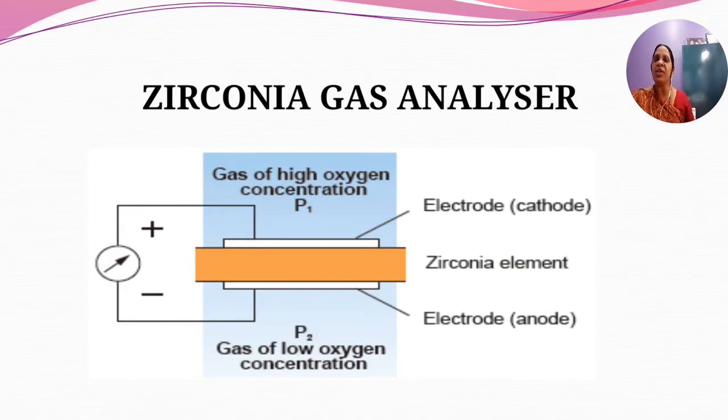This is the diagram of a zirconia gas analyzer. It consists of a zirconia element centrally placed, and you have two electrodes, the anode and the cathode. They are made of porous platinum and are attached to this zirconia element, which is to be heated up.